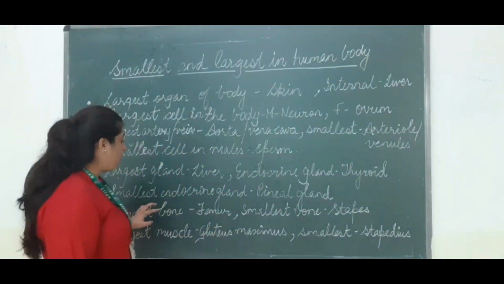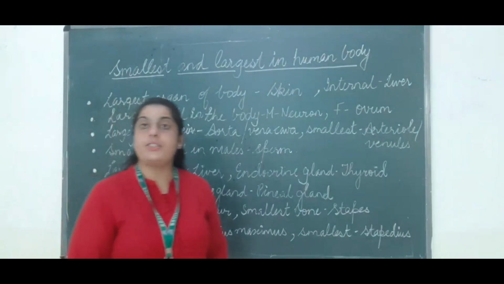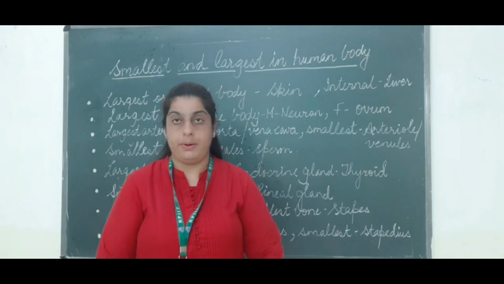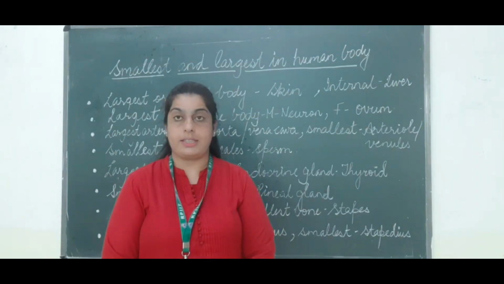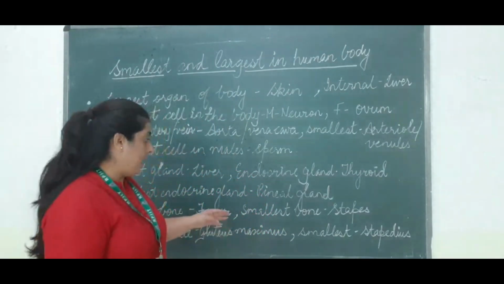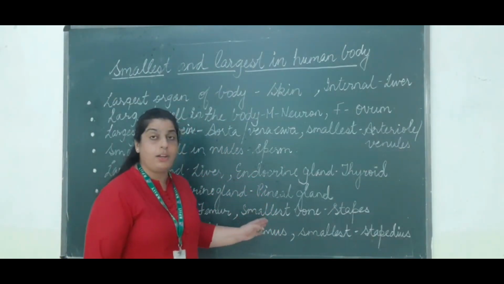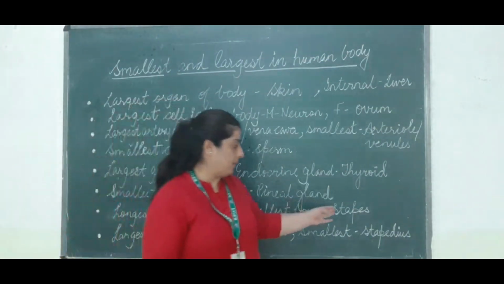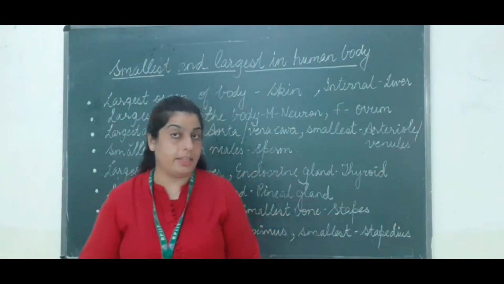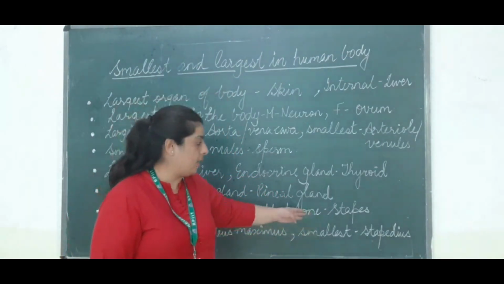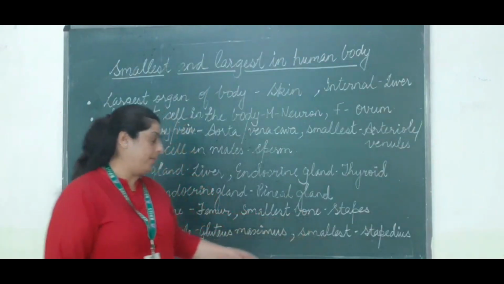The largest bone present in human beings is the femur. This bone is also known as the thigh bone, and it is the largest bone. The next is the smallest bone. The smallest bone present in human beings is the stapes. This bone is present in the ear here, and it is the smallest bone, stapes.